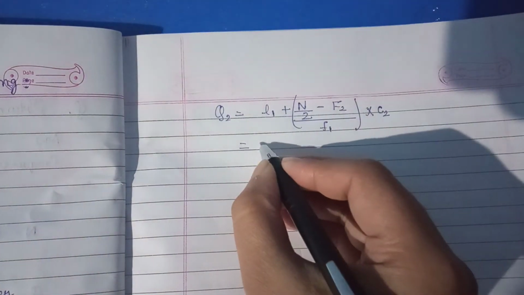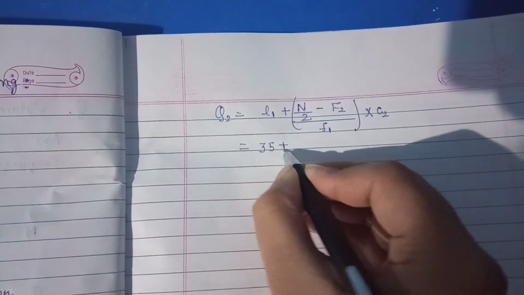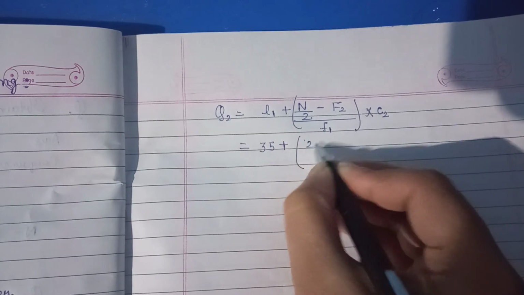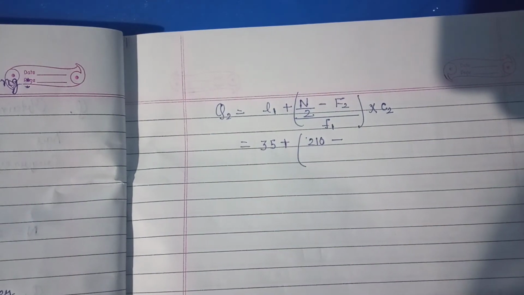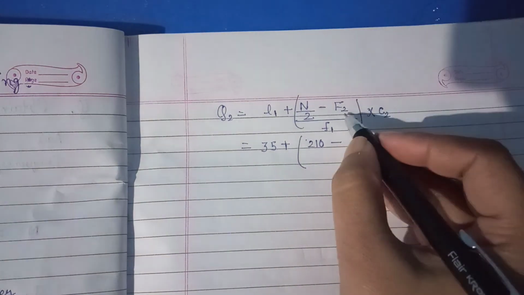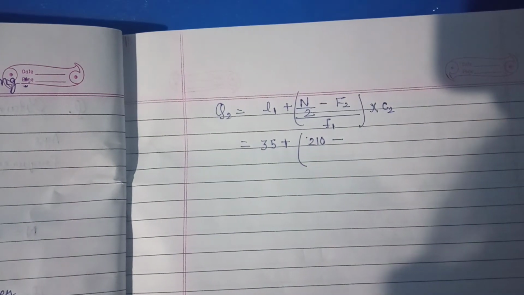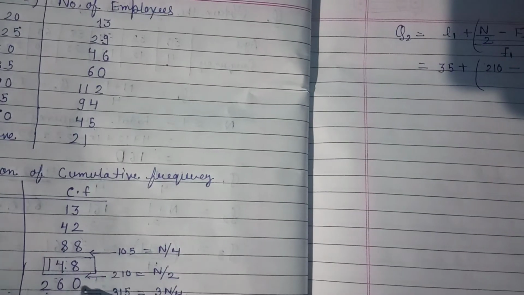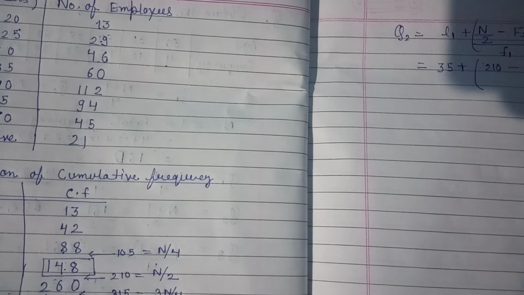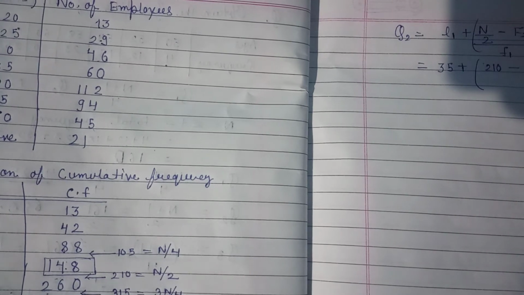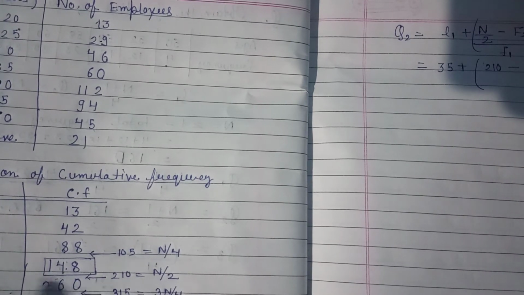L1 is 35 plus 210 minus f2. Yes, we have to find out f2. If this one is our quartile, 210 means this, then the previous one is 148. 260 is our value, here we have got the quartile class.